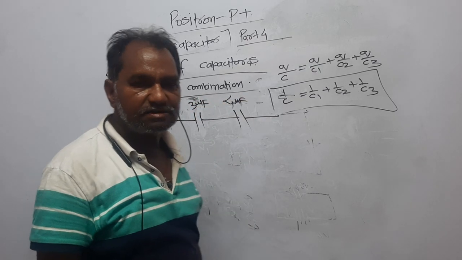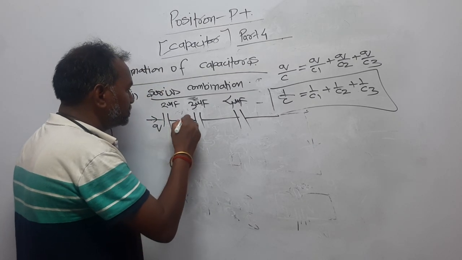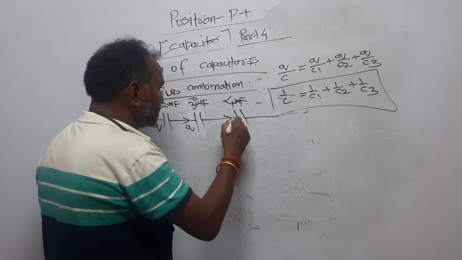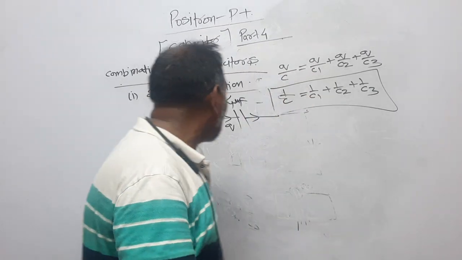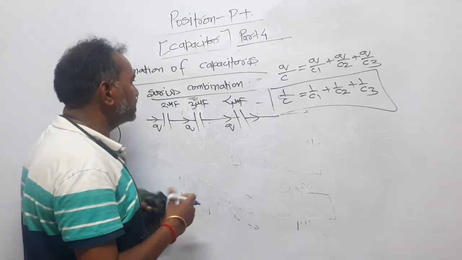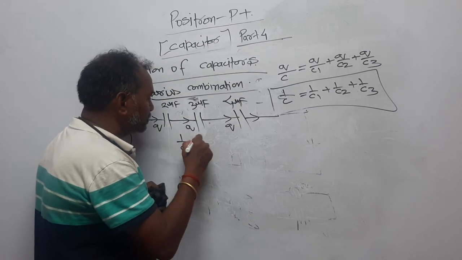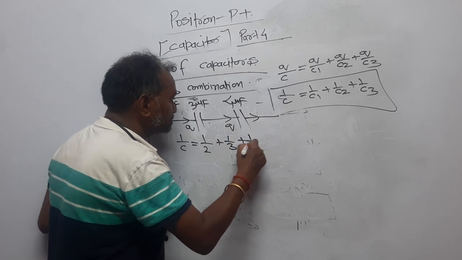They are connected in series. How will you know? Let charge Q be received. Charge Q will go to this and charge Q will go to this. So the same charge is passing through all the 3 capacitors, so they are connected in series, right? So for the equivalent capacitance, 1 upon C is equal to 1 upon C1 plus 1 upon C2 plus 1 upon C3.